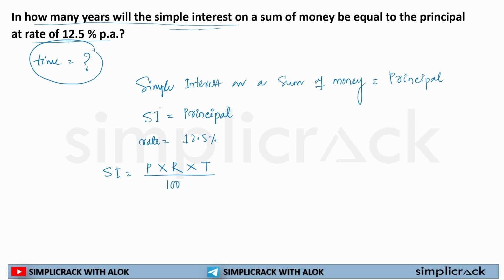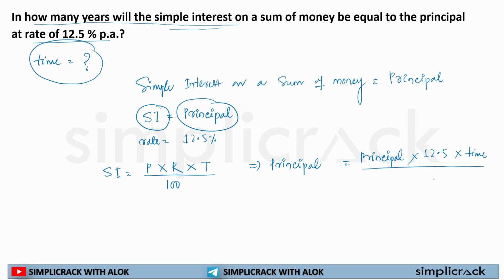Now you are saying my simple interest is equal to principal. So can I write in place of simple interest, principal equal to principal amount multiplied by rate of interest, that is 12.5, multiplied by time, which is not known to us, divided by 100.